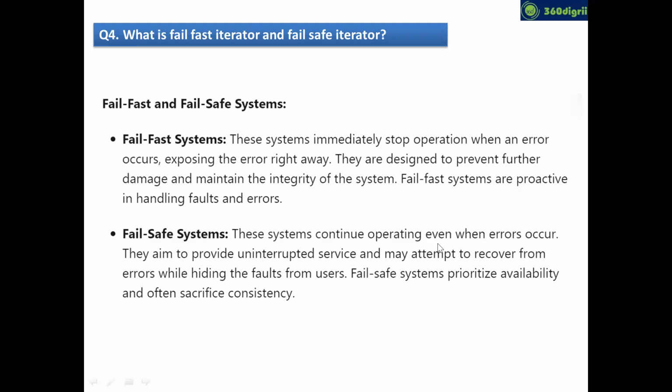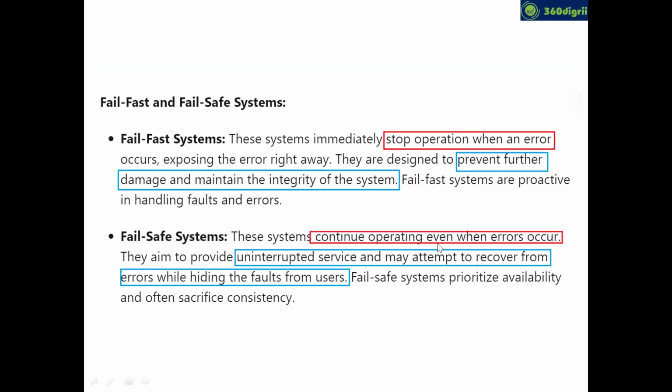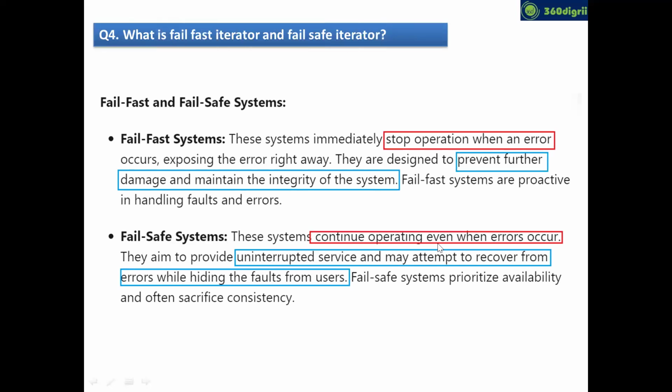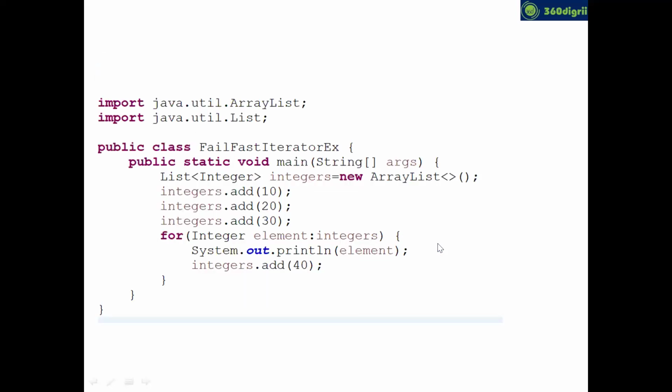Now let's jump into the scenarios where we can tackle your fail safe and fail fast iterators. Guys, can you see this code? Inside the main method, can you see I created one array list, and I added 3 elements, 10, 20, 30. Now using a for each loop, I was printing the elements, and next I was trying to add a new element called 40.